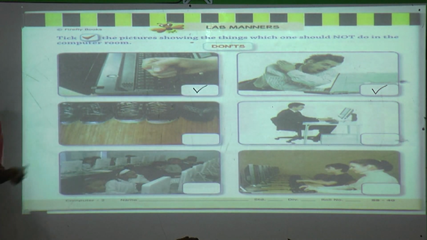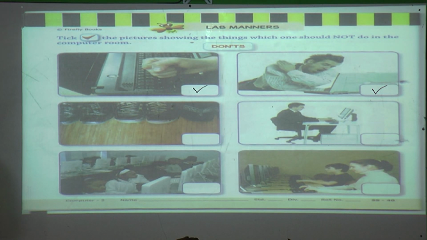Third thing, they are keeping shoes very properly in one single line. Then this thing we should do. Then don't do anything here.